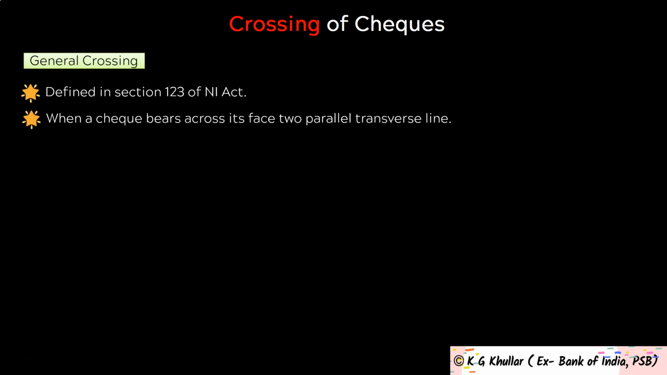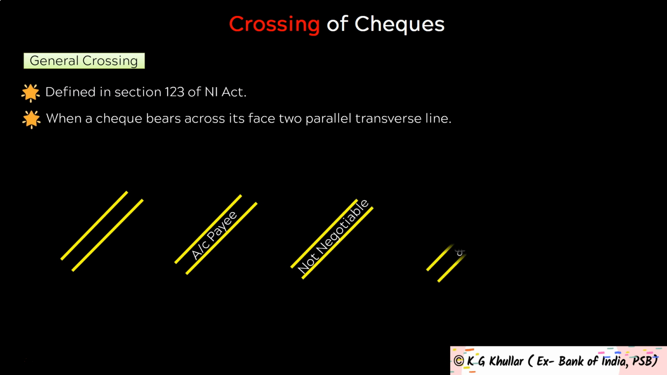So friends, there are 4 types of crossing that you will generally come across. So the first one is general crossing. Friends, this crossing is defined in section 123 of the Negotiable Instruments Act. When a check bears across its face two parallel transverse lines, then this check is said to be generally crossed. Next friends, you can also see the words and company, account payee or not negotiable between parallel lines, then these also constitute general crossing.